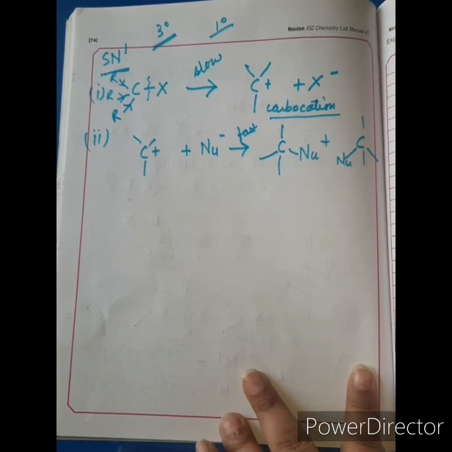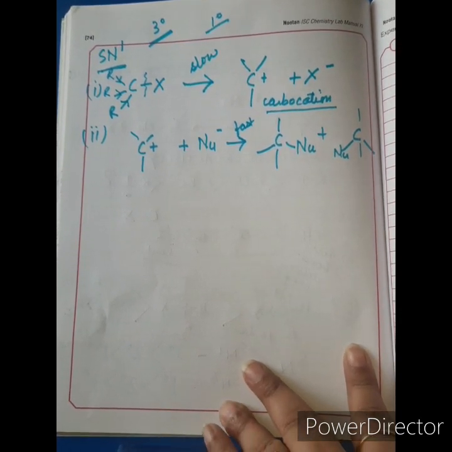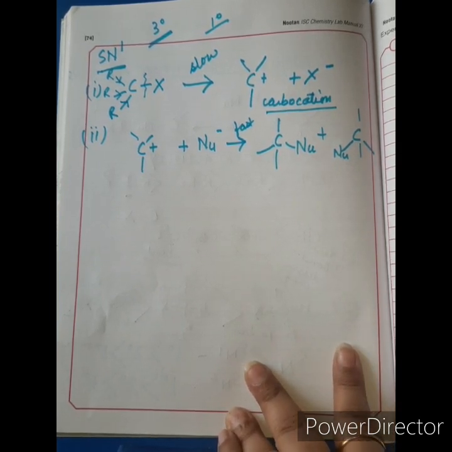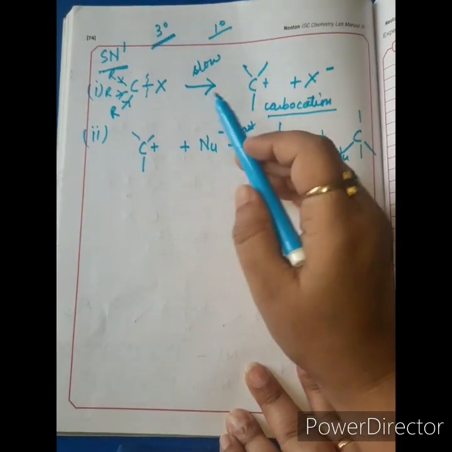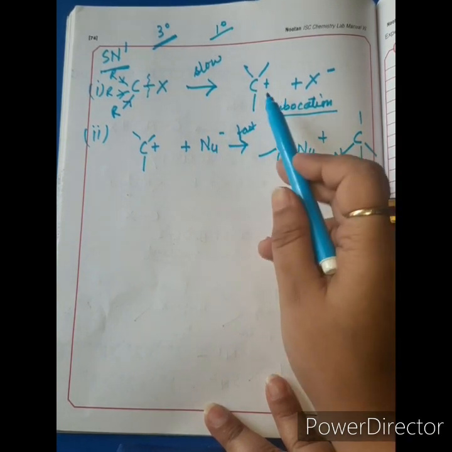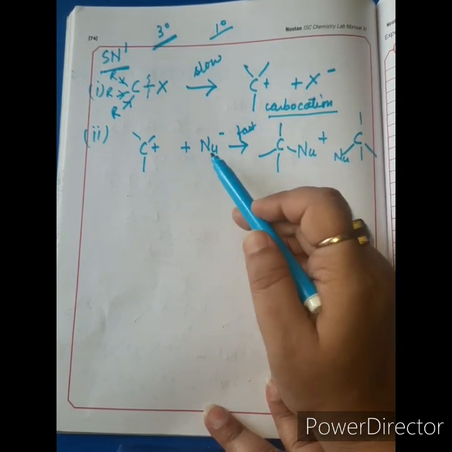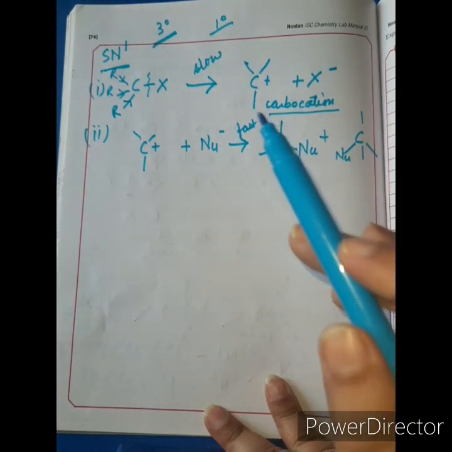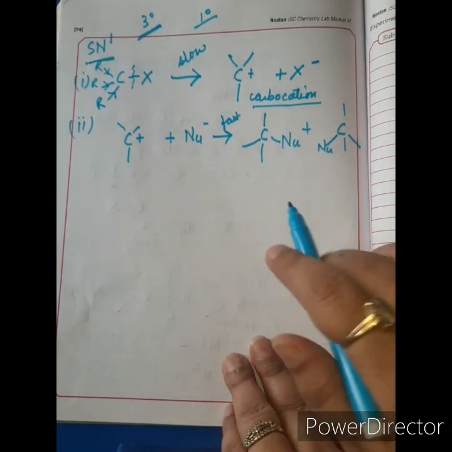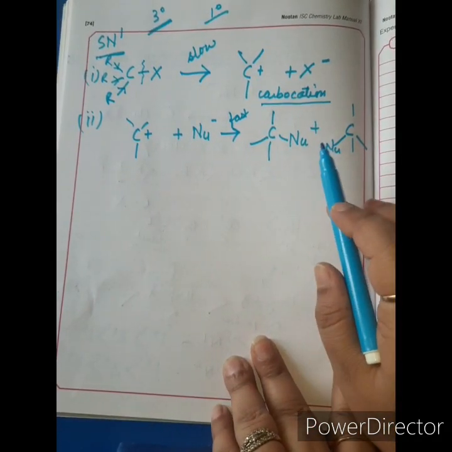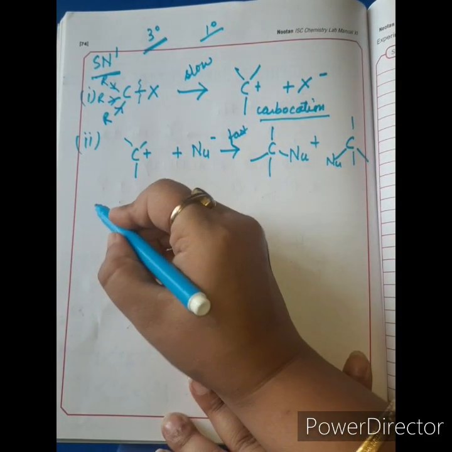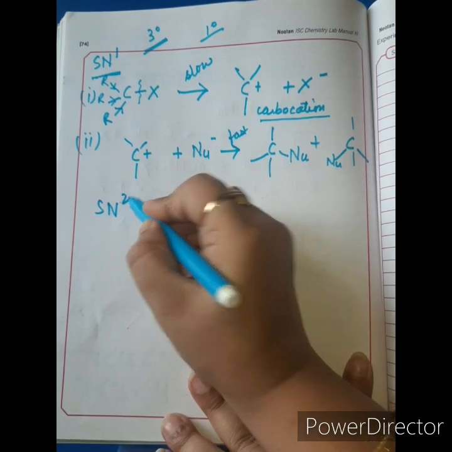That's the reason 3 degree haloalkanes undergo this substitution nucleophilic reaction quicker in comparison to 2 degree and 1 degree. First step is slow step and second step is fast step. In the second step, the carbocation so formed gets attacked by the nucleophile, which results in the formation of 2 optical isomers. So this is a short revision of SN1 reaction. Now I will be speaking about SN2 reaction.